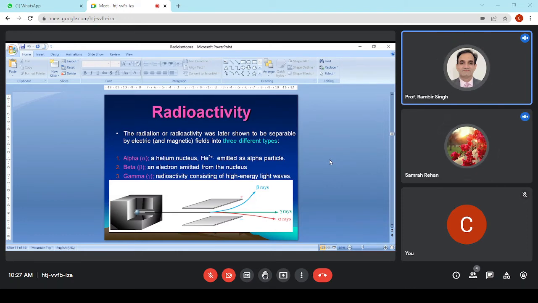Radiation or radioactivity was later shown, by an electric field, to be separated into three different types. Either there may be decay by an alpha particle, which is a helium nucleus He2+ emitted as an alpha particle; then a beta particle, an electron emitted from the nucleus, which is a negatively charged particle; and gamma radiation, where there is no particle and no change in atomic or mass number, but there is release of energy in the form of gamma radiation.